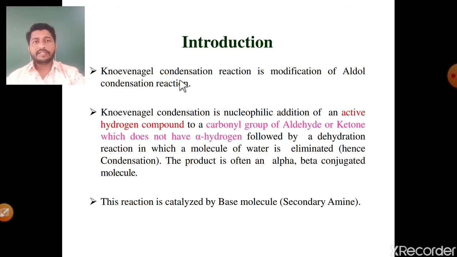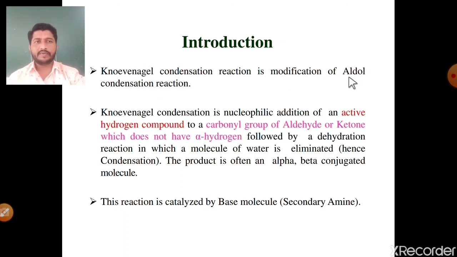Friends, Knoevenagel condensation is a modification of the aldol condensation reaction. Then what is meant by aldol condensation reaction? Simply, self condensation of two aldehyde molecules in presence of base gives beta hydroxyaldehyde, that is aldol, and this is called the aldol condensation reaction. And in case of Knoevenagel condensation reaction, there is a condensation between an aldehyde without alpha hydrogen atom in presence of an active methylene compound. It gives an alpha beta unsaturated carbonyl compound or acid or any other derivative, and this is called the Knoevenagel condensation reaction.